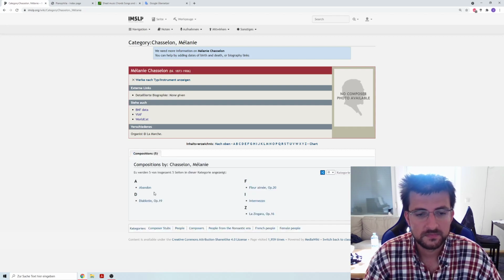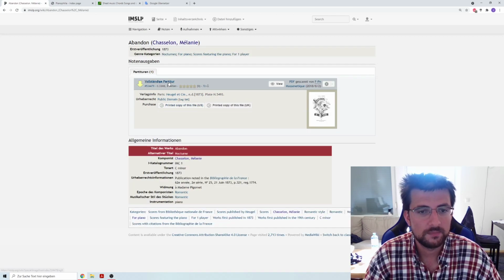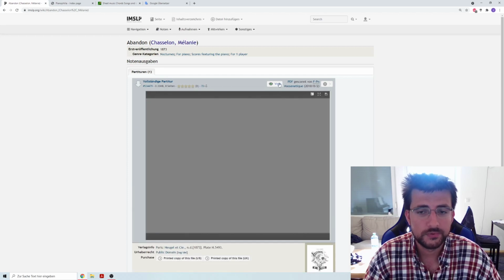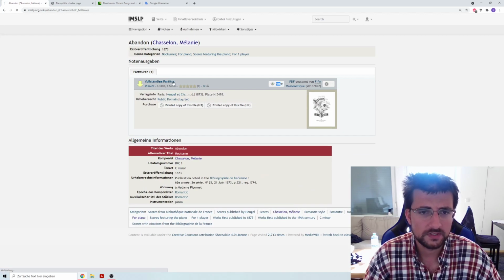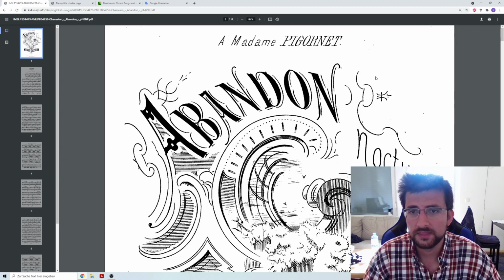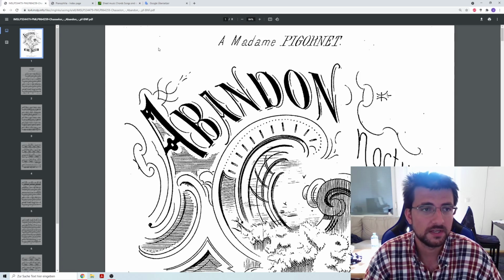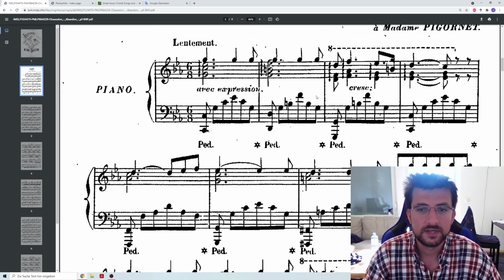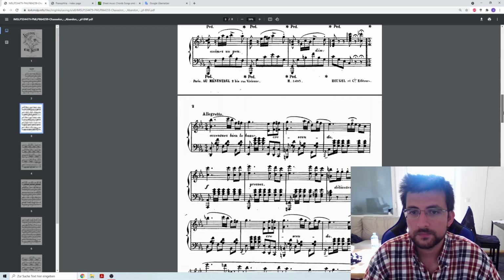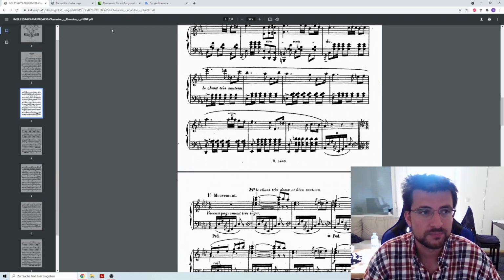If I click on that, I see here all pieces. So I click on the piece, and then I click on vollständige Partitur, or in English, full score or whatever. And I can also have a preview here, but if I just click on that, then you get the score if you're registered. If you pay, I don't know, 20 or 30 bucks a year, which I of course do because I download every day. If not, I think you have to wait 15 seconds, and then you can click on some link, and then this opens, and then you get the score like this, which is the score I use.